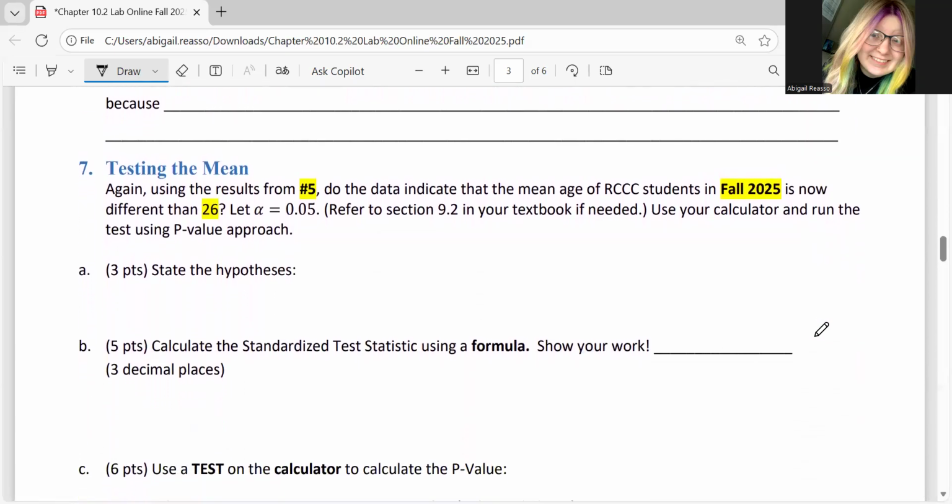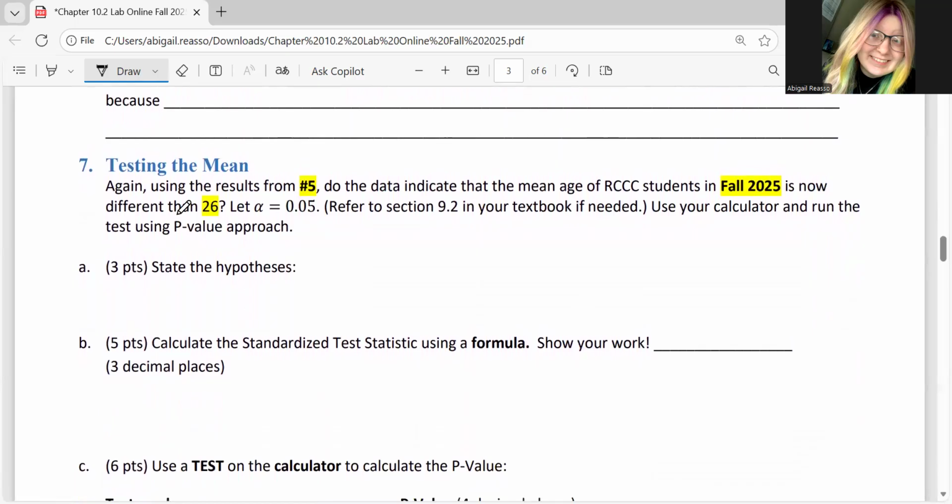So then we're going to test that 26. So we want to know if the mean age is now different than that value. Again, it may or may not be 26 on your lab. So this reminds us to refer to 9.2 if needed, and we are going to use our calculator to run this test. Okay.